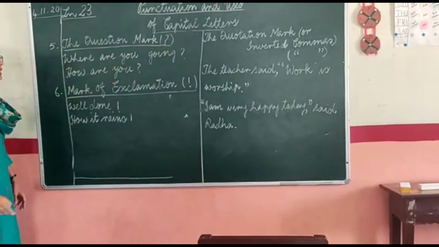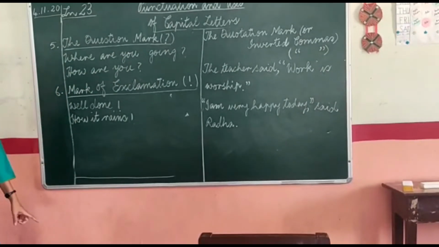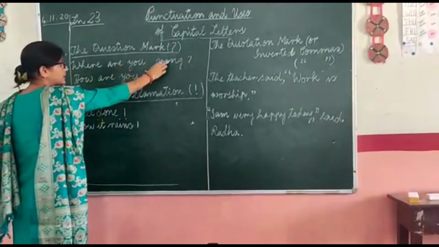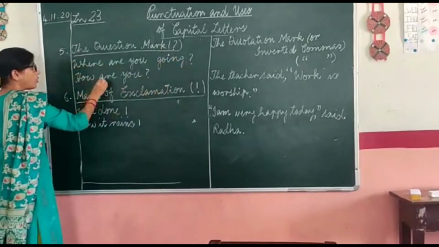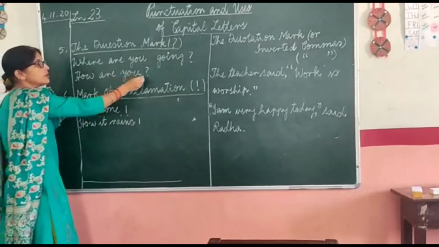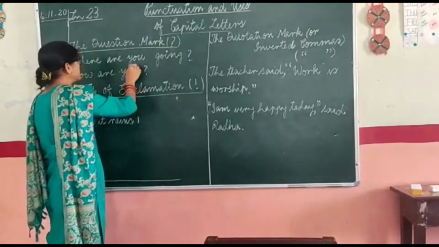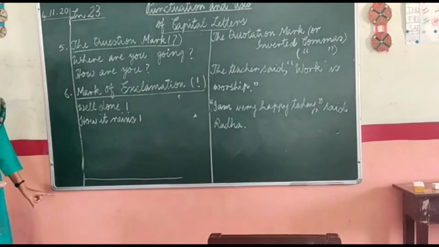Now, question marks are used at the end of interrogative sentences, which we have already done in kinds of sentences. Where are you going? This is a question, so it will end with a question mark. How are you? This is also a question, an interrogative sentence, so it will end with a question mark, and this question mark is a permanent pause.